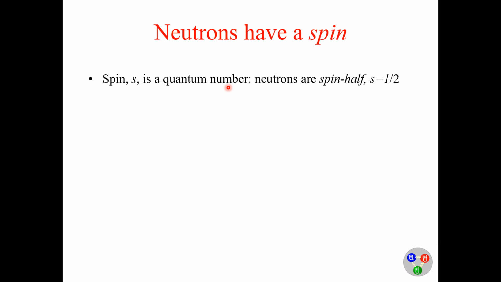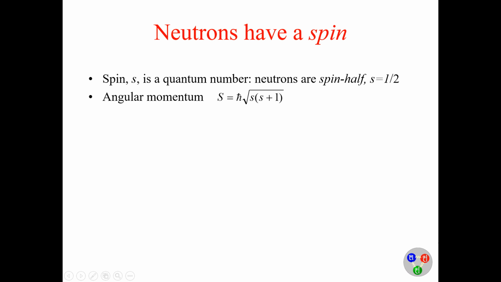Neutrons do have a spin, denoted by a small s, which is the quantum number. That is, neutrons are spin half, s equal to 1/2. It is a very important identity for the neutron. Just because of this half spin, neutrons are called fermions. This is the characteristic due to which it has interactions inside the nucleus.